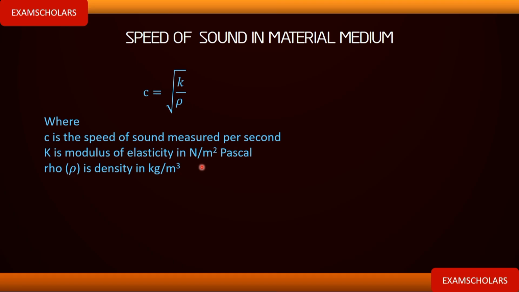Now, if you are not talking about air, you use this. All these things can be reduced to this using the knowledge of thermodynamics. You can reduce this to something like this for air.